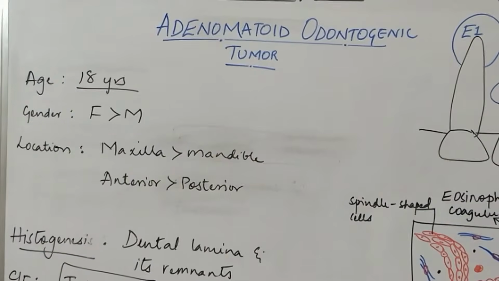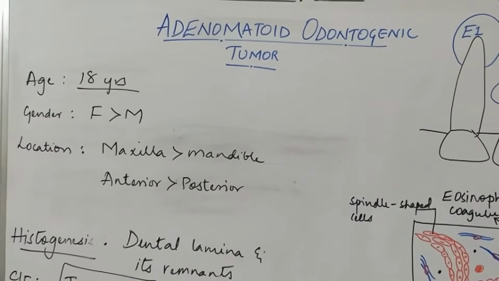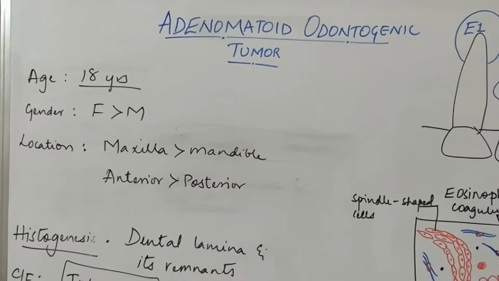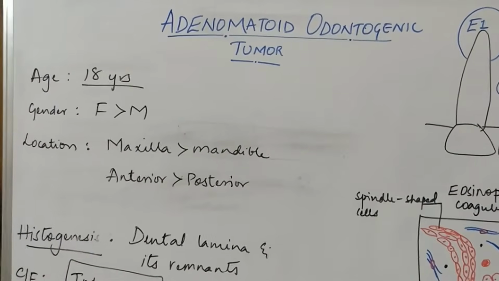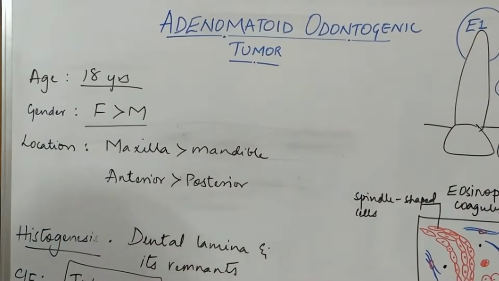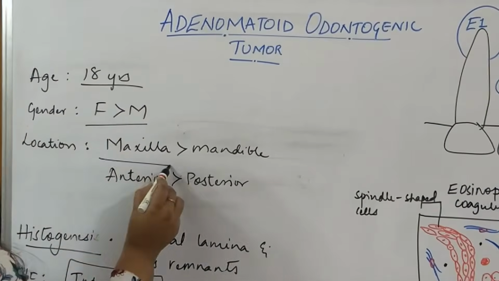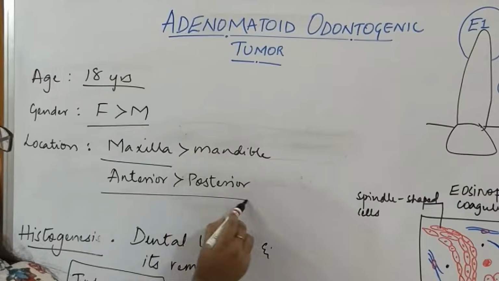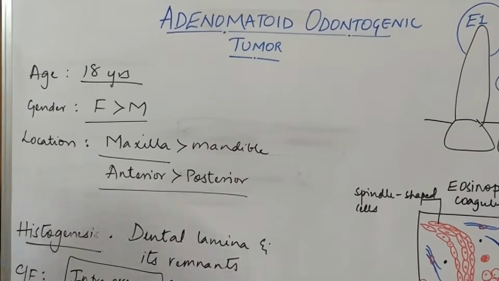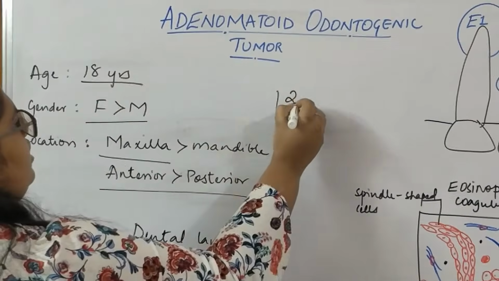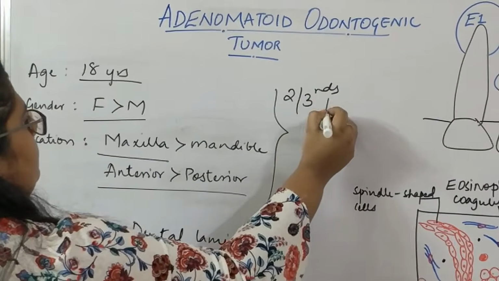So at this point, I am going to explain why this tumor is also called the 2/3 tumor. Because 2/3 of the tumors occur in females, 2/3 of it occurs in the maxilla, and 2/3 of the tumors occur in the anterior region. So that is the reason this tumor is called the 2/3 tumor.